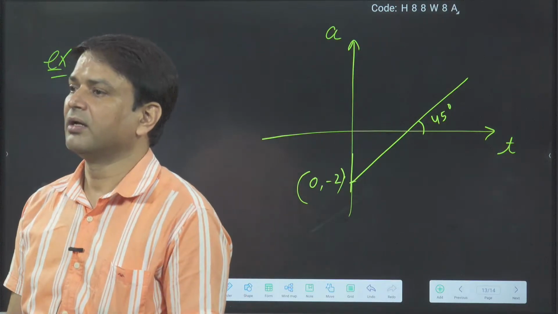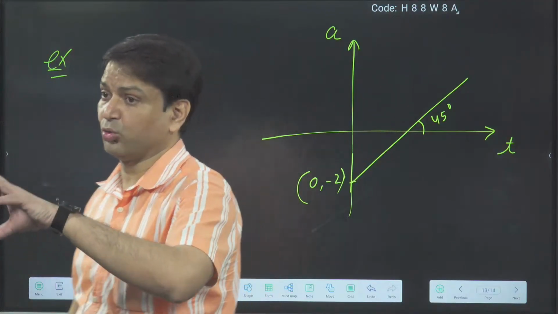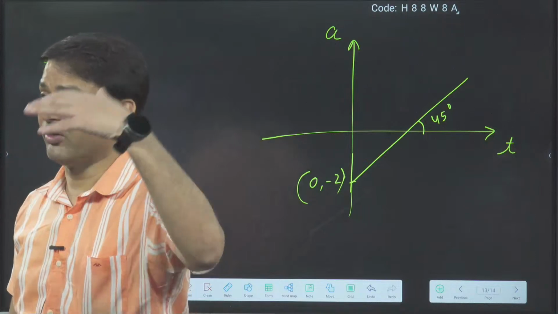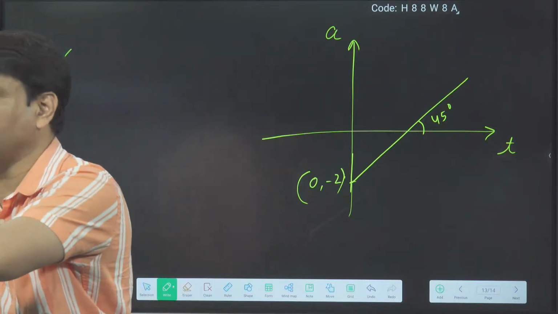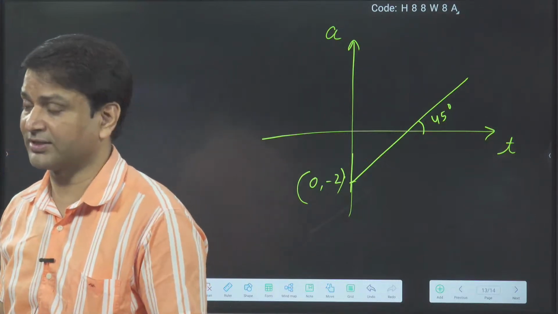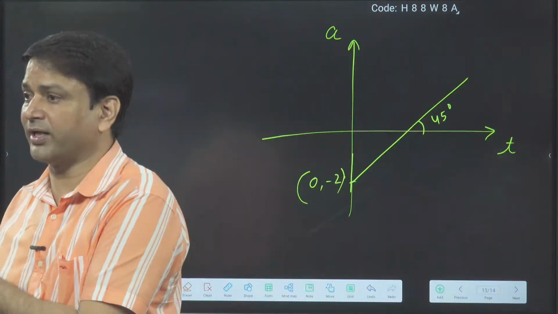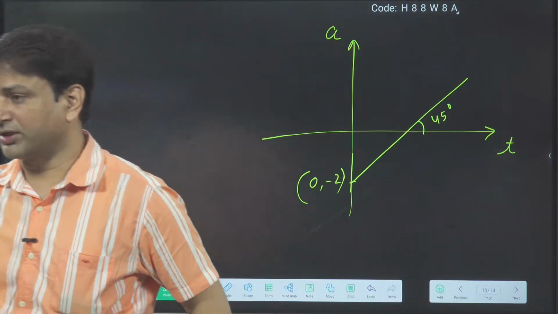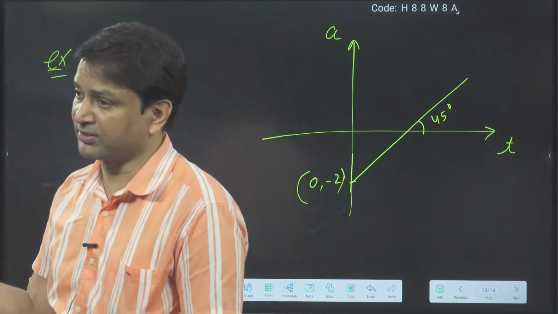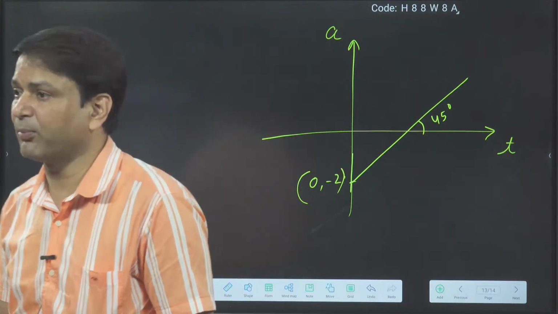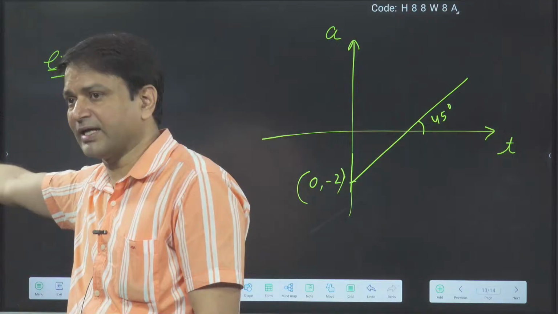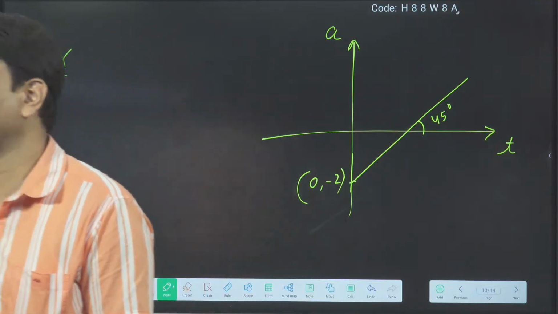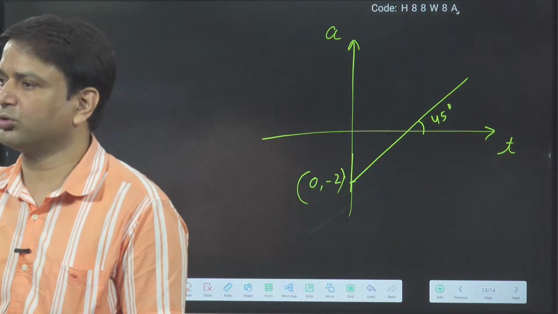Okay. If after putting x is equal to 0, you are not getting y as 0, it means it is the y-intercept. If you are putting y as 0 and you are not getting x is equal to 0, it means it is an x-intercept. So x is 0, some value of y you are getting, it means a y-intercept is there. You are putting y as 0, some x value you are getting, it means an x-intercept is there. Getting my point or not? But while putting x is equal to 0, you are getting y as 0, then it means this line is passing through origin, and the equation will be y is equal to mx.